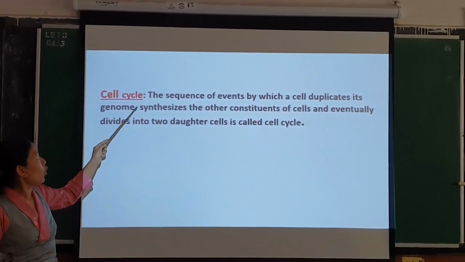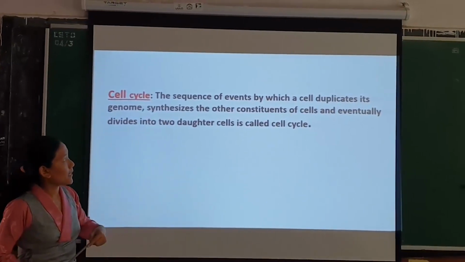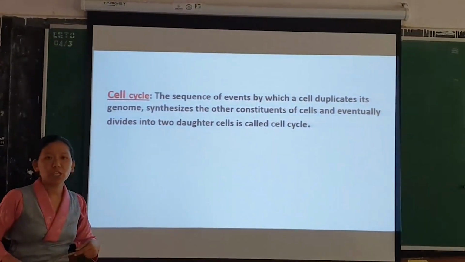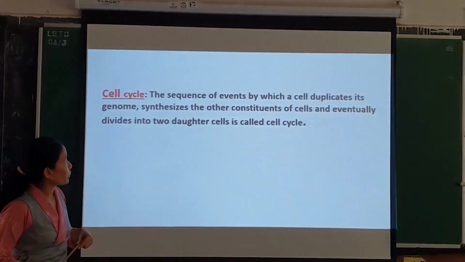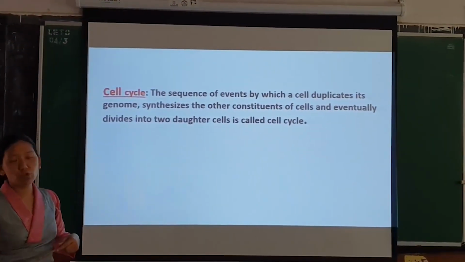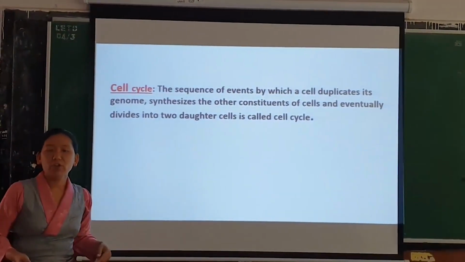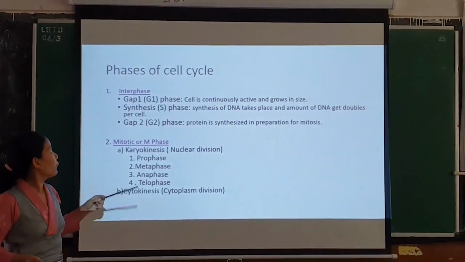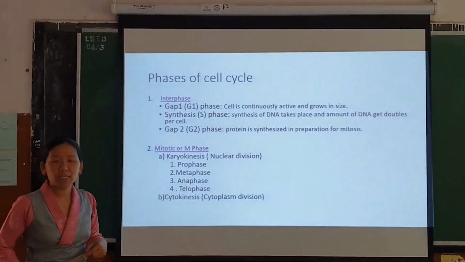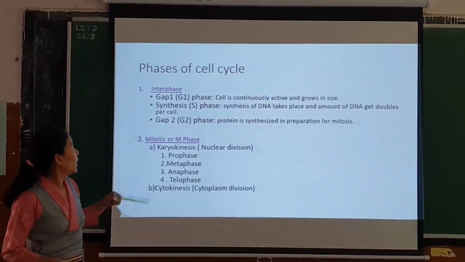Genome is the whole genetic composition of a cell. Then the cell synthesizes the other constituents like protein, cell organelles, and energy, and eventually divides into two daughter cells. So this is called the cell cycle. When you look at the cell cycle, it occurs in two important phases. The first phase is interphase, and the second one is M phase or mitotic phase.